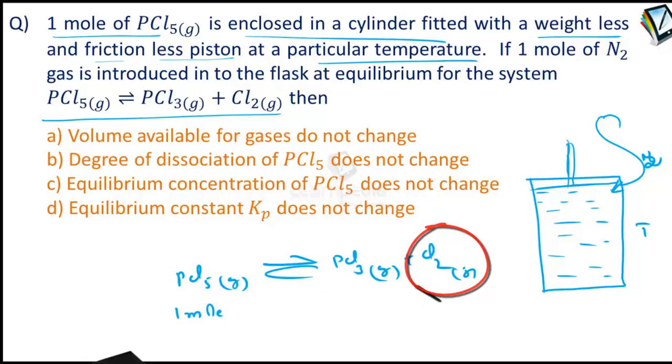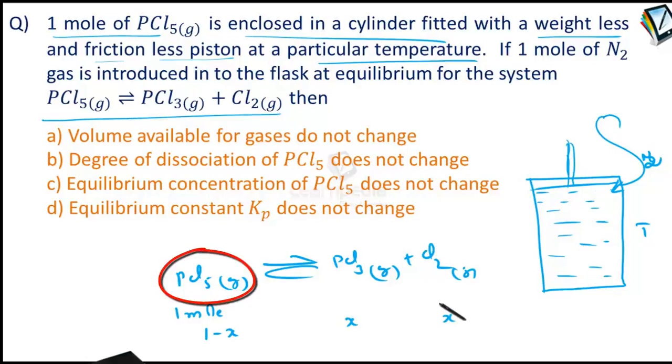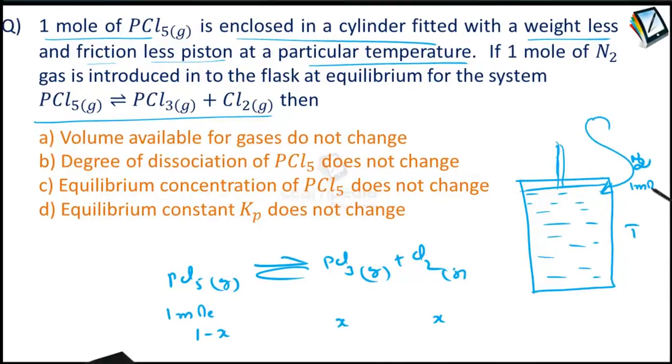gas. Say by the time at equilibrium, x moles of PCl5 dissociated, this will be 1 minus x, this will be x, this will be x. So some moles of PCl5, some moles of PCl3, some moles of chlorine are there at equilibrium. Now nitrogen is introduced. How many moles? 1 mole of nitrogen is introduced into this.